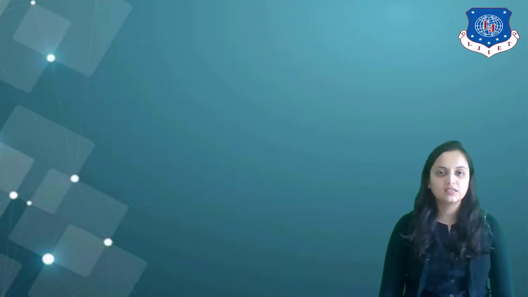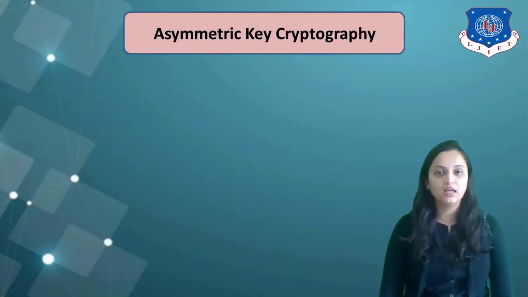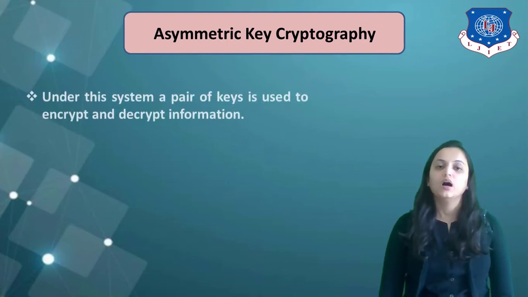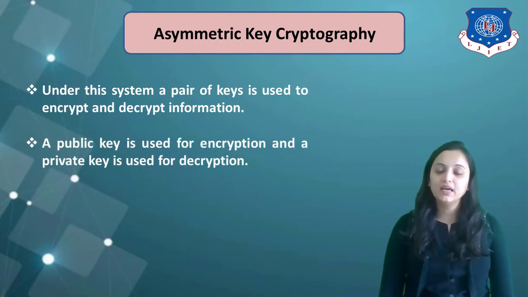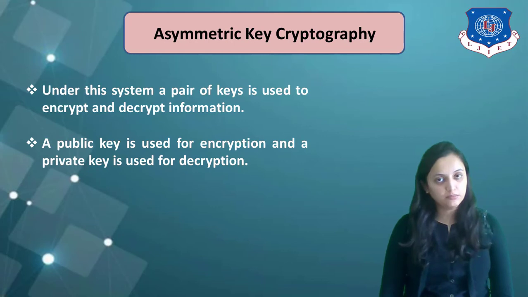Now let's move to the next, asymmetric key cryptography. Under this system, a pair of keys is used to encrypt and decrypt the message or information. A public key is used for encryption and a private key is used for decryption. That means this is opposite to symmetric key cryptography, where the key remains the same throughout the entire exchange of information. Here, two types of keys are used, public key and private key.